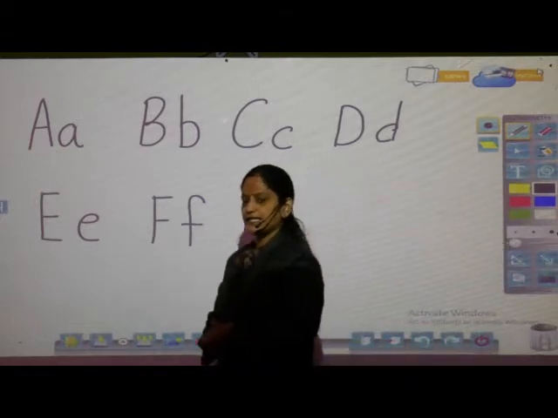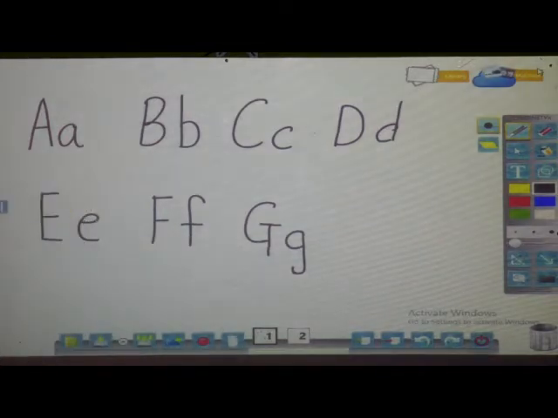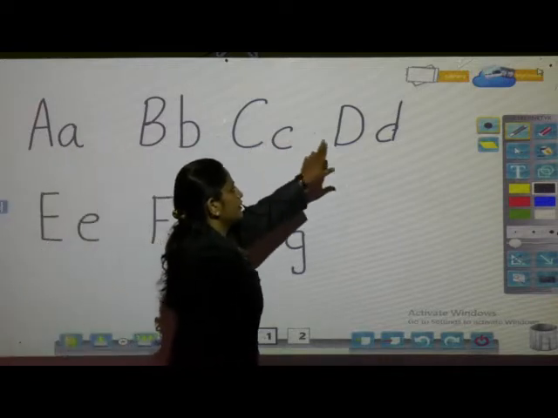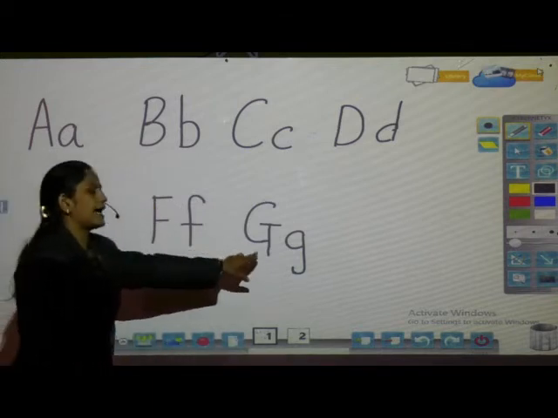So today we have seen few objects, means few pictures I have shown you, and their beginning sound. Okay. So now you have understood this sound, children. You have to practice at home. Now if I write the letter on the board, you have to say the phonic sound. So now you tell me what is the sound of this letter? You don't have to say the letter, you have to say the sound. See, A, B, K, D, E, F and G.